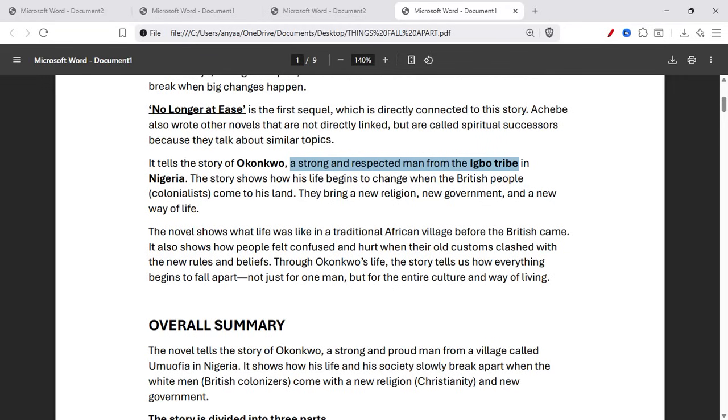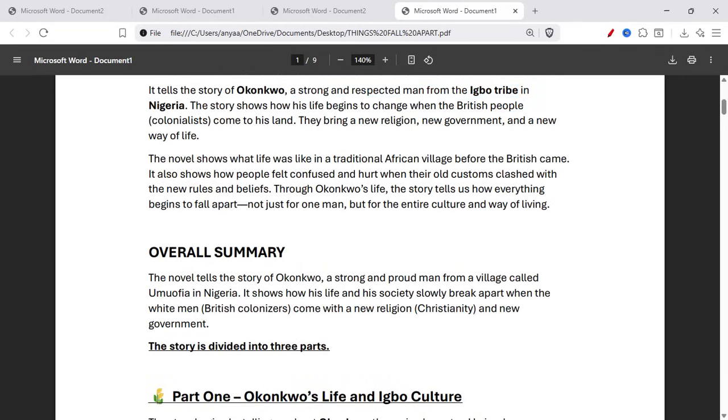They bring a new religion, new government, and a new way of life. The novel shows what life was like in a traditional African village before the British came. It also shows how people felt confused and hurt when their old customs clashed with the new rule and beliefs. Through Okonkwo's life, the story tells us how everything began to fall apart, not just for one man, but for the entire culture and way of living.